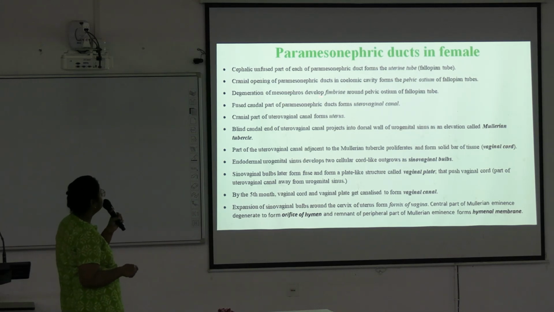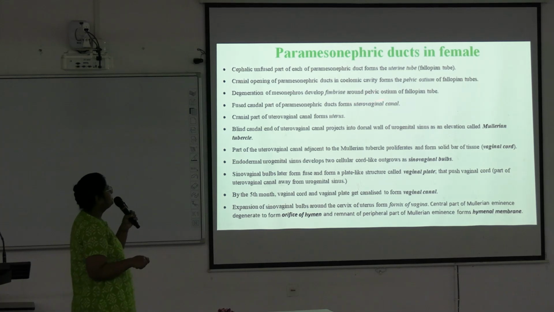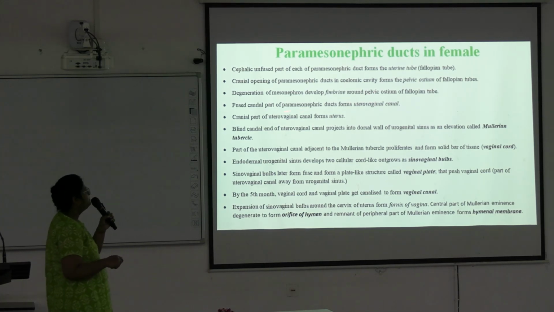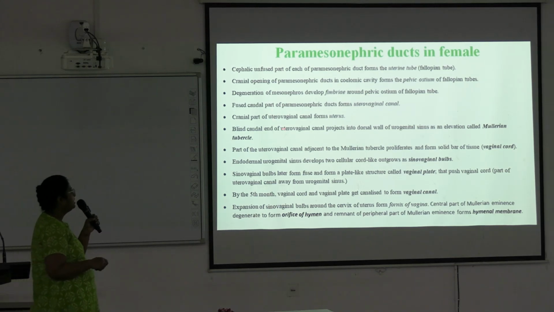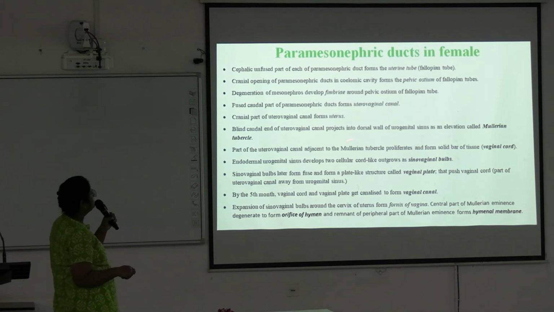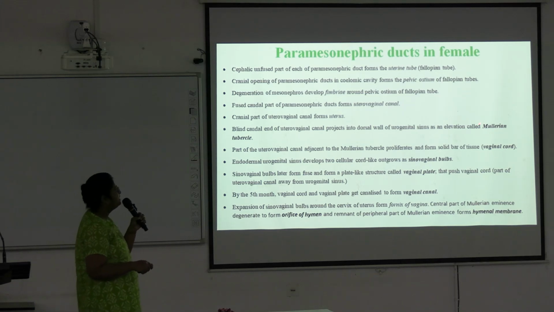And degeneration of the mesonephros develops the fimbriae around the pelvic ostium of the fallopian tube, and the fused caudal part of the paramesonephric duct forms the uterovaginal canal. Cranial part of the uterovaginal canal forms the uterus, and the blind caudal end of the uterovaginal canal projects into the dorsal wall of the urogenital sinus at an elevation called Mullerian tubercle.